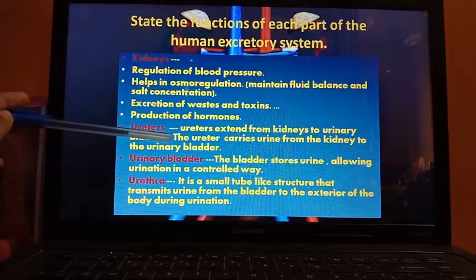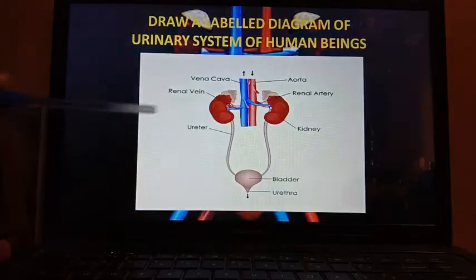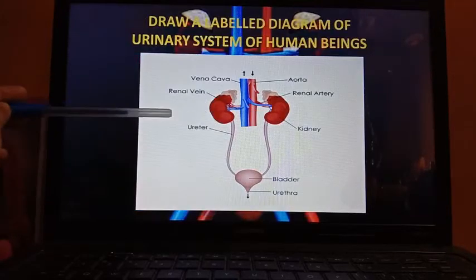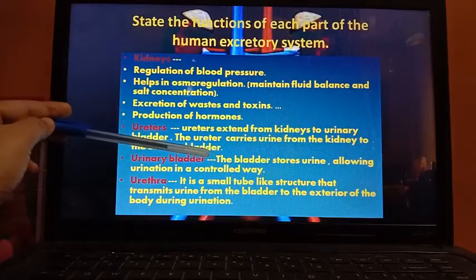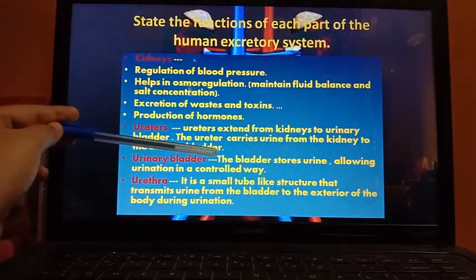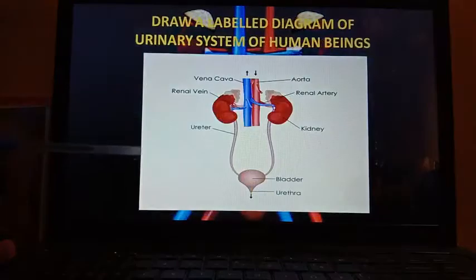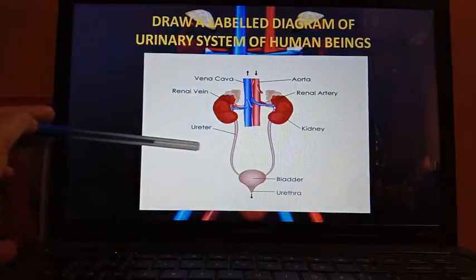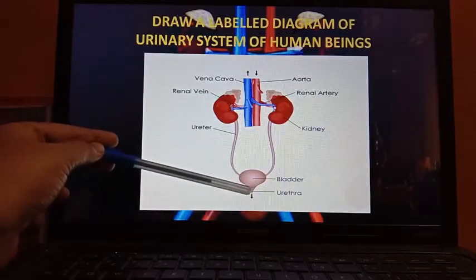Now ureters extend from kidneys to urinary bladder. The ureter carries urine from kidneys to the urinary bladder. You can see in the diagram that the function of ureter is to carry the urine from kidneys to the bladder. Next is urinary bladder. The bladder is actually a sac-like structure, bag-like structure which can store the urine, allowing urination in a controlled way. You can see here bladder, it can store the urine and release the urine in a controlled manner.